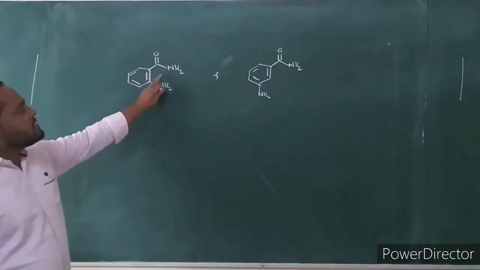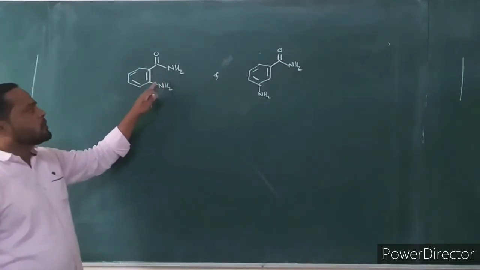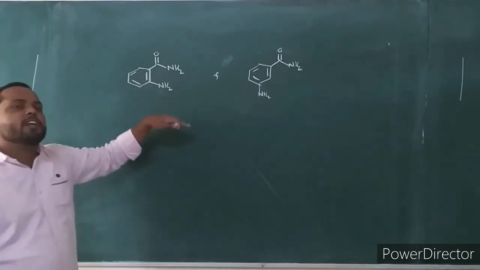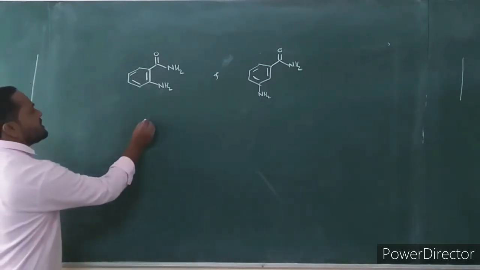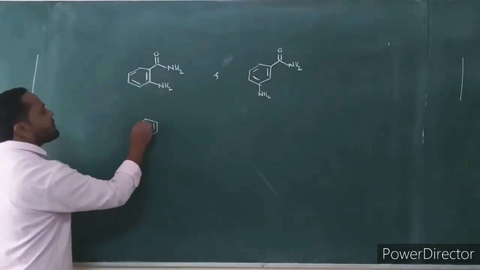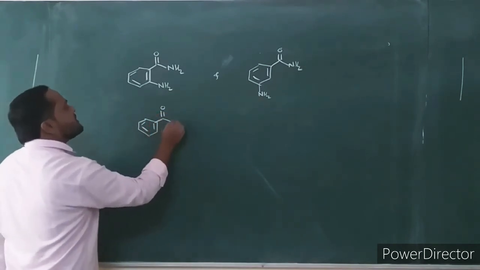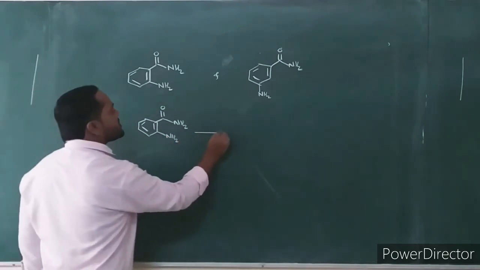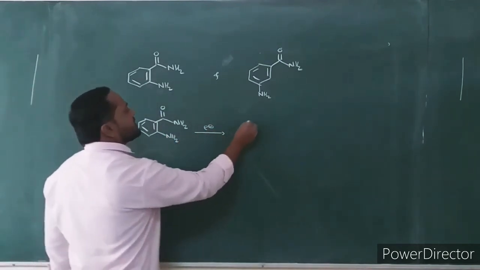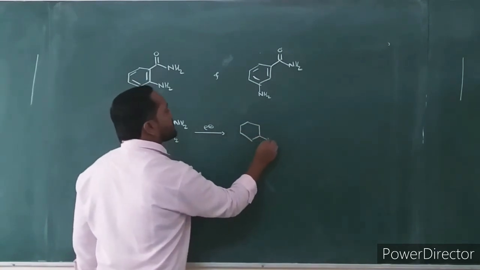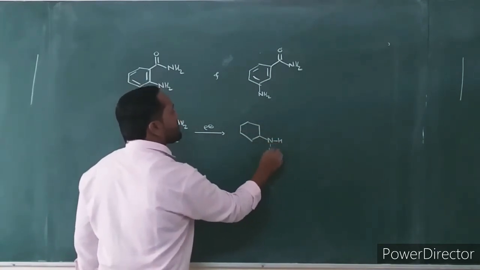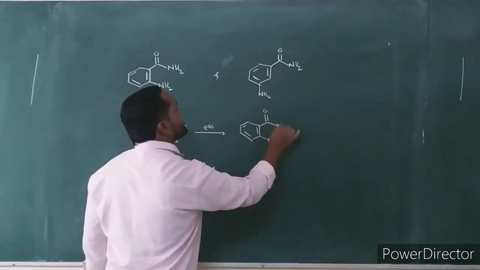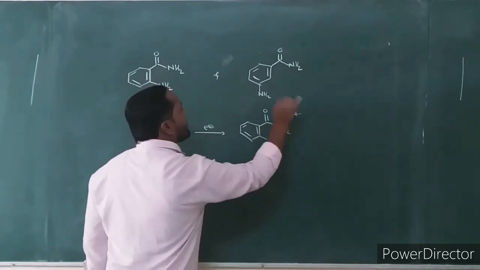With respect to the amide functional group, NH2 is present at the ortho position in this compound, so ortho effect fragmentation occurs. Consider this ortho effect fragmentation. In this amide, an amino group is present at the ortho position. It first undergoes electron ionization, and this molecular ion is formed.